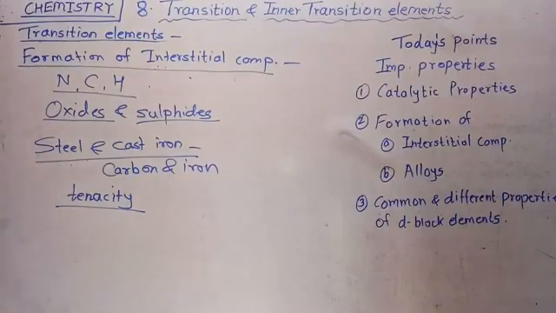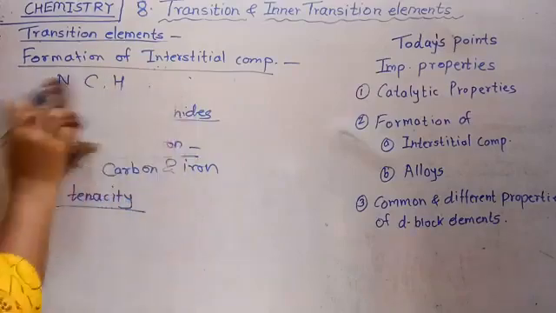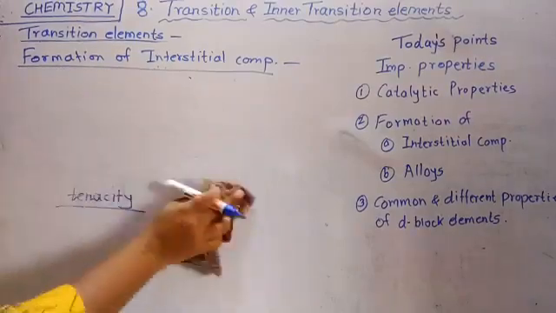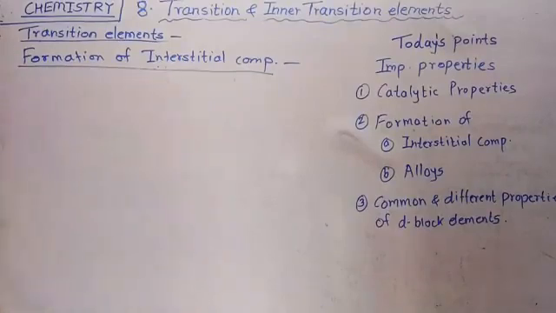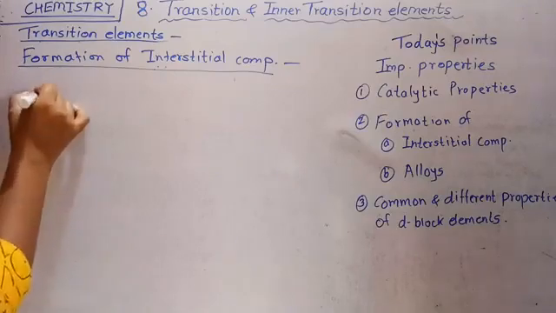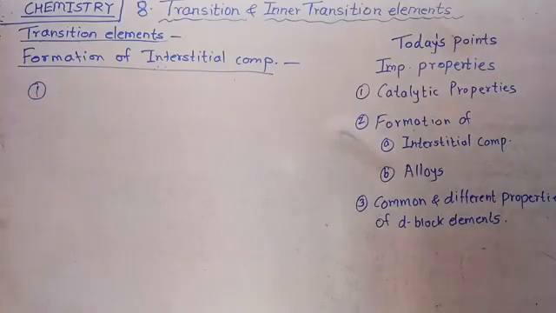Then some properties of interstitial compounds are given. There is the first property. See, the small size atoms are trapped in the crystal lattices of transition elements. That means they show some different properties from the parent metal, but they also show some similar properties to the parent metal. Right? Then which are the properties? They show the similar and different ones.